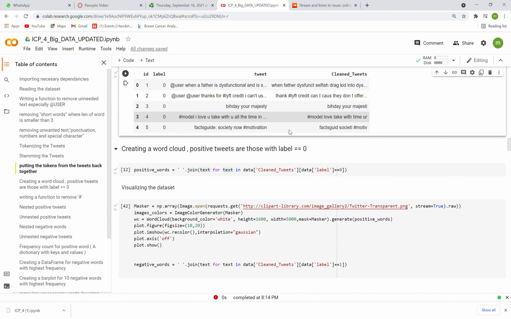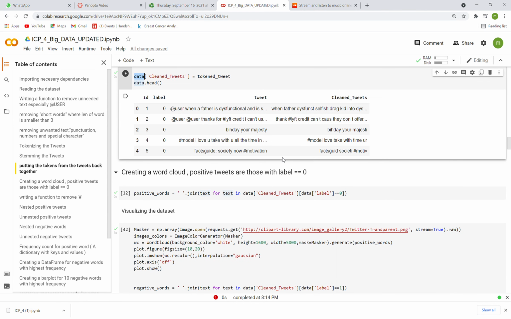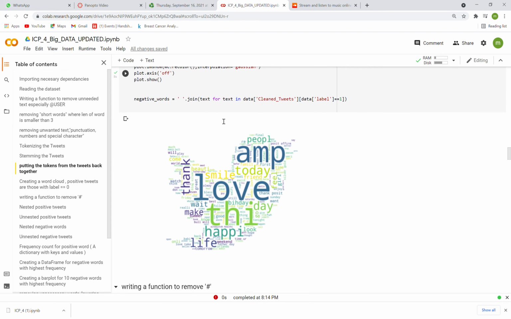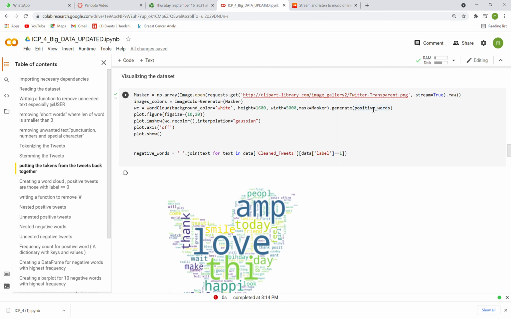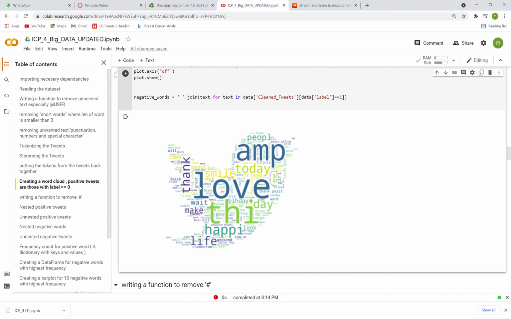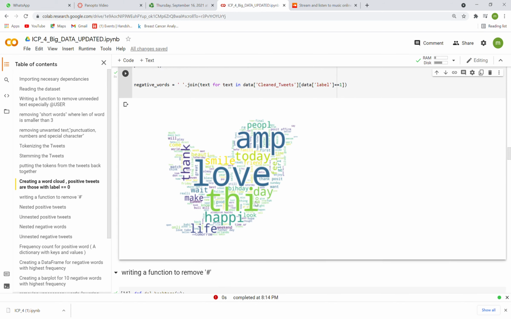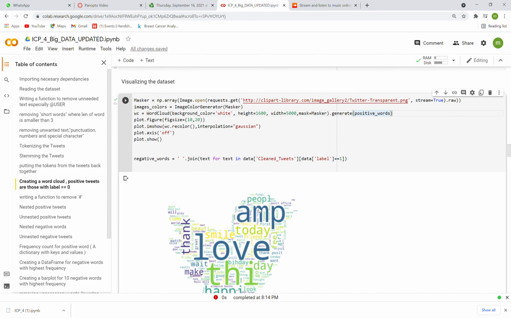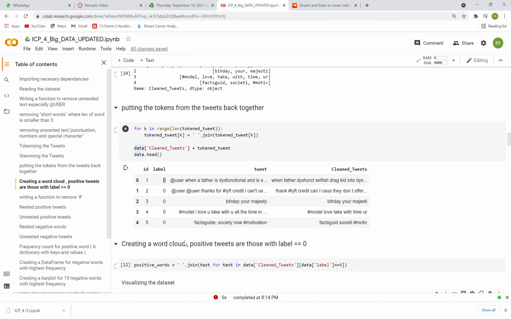Then I just quickly made a positive word cloud and a negative word cloud. Positive word cloud is basically where label is 0, and the word cloud shows the frequency of the most repeated words. So this is a word cloud of positive tweets, positive words. Positive words are words generated with label 0. Those words which have been frequently repeated are love, they, happily, thanks, smile, today. And likewise, I can make this for negative tweets, which will be the ones with label 1.